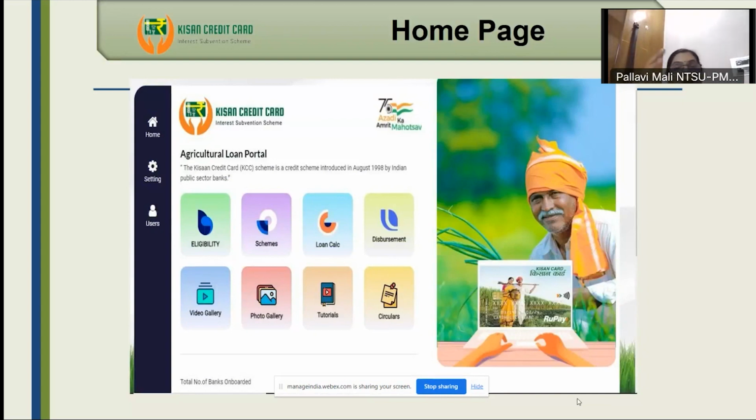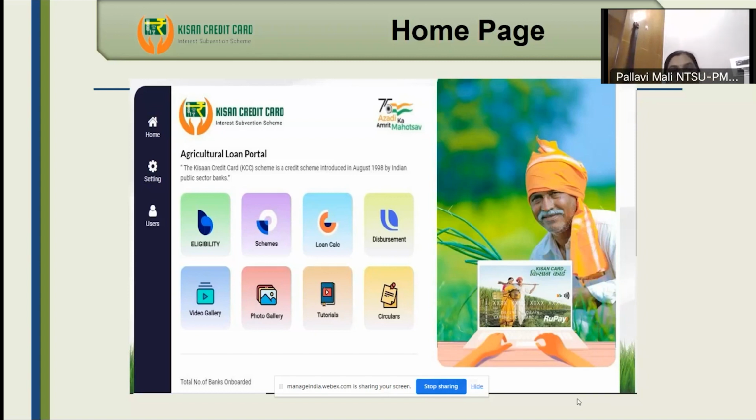And in the futuristic view of the government, all KCC application sanctions will also happen on this particular portal only. So the ministry, the state governments and the banks, everyone will be on the same platform with respect to information: how many new KCCs have been issued, how many farmers we have been able to cover, out of which how many are small farmers, marginal farmers, big farmers, KCC for crop cultivation, KCC for animal husbandry, dairy, fisheries, and all other activities. Everything can be easily tracked on this particular portal.